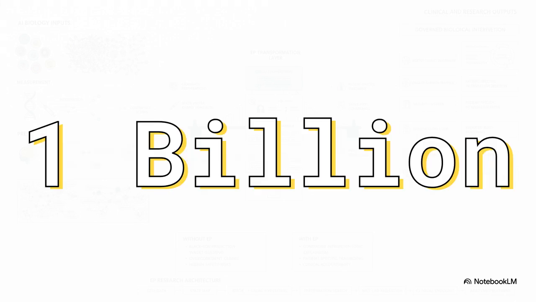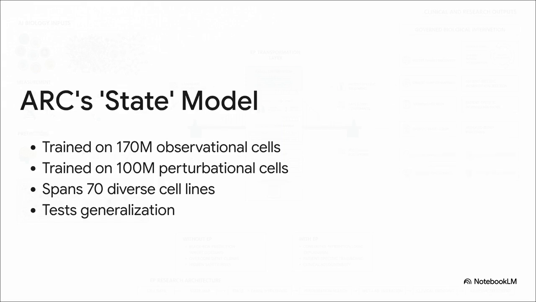To actually get closer to that goal, the sheer scale of ambition right now is just staggering. 1 billion. That is the number of high-quality cell experiments the ARC Institute's Virtual Cell Initiative is aiming to conduct. Basically, they want to scale up causal biological data to a level we've never seen before, dragging biology out of isolated lab experiments and into industrial-scale data generation. And they are making massive strides.